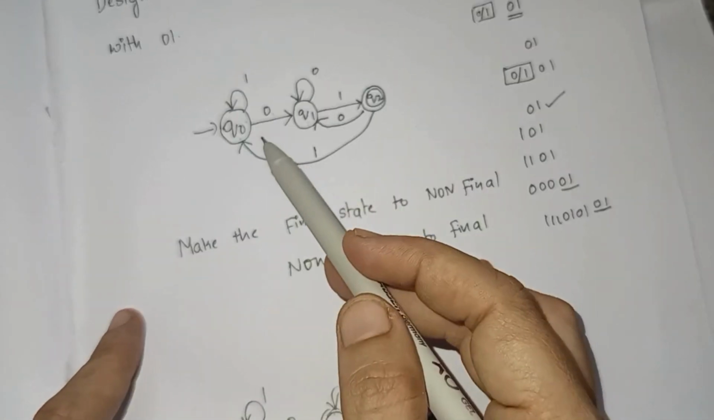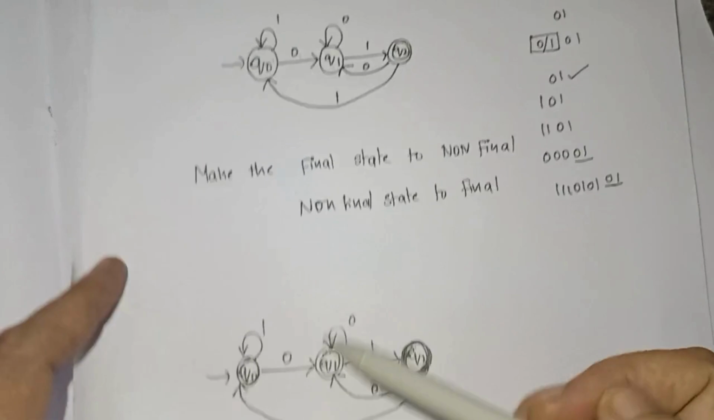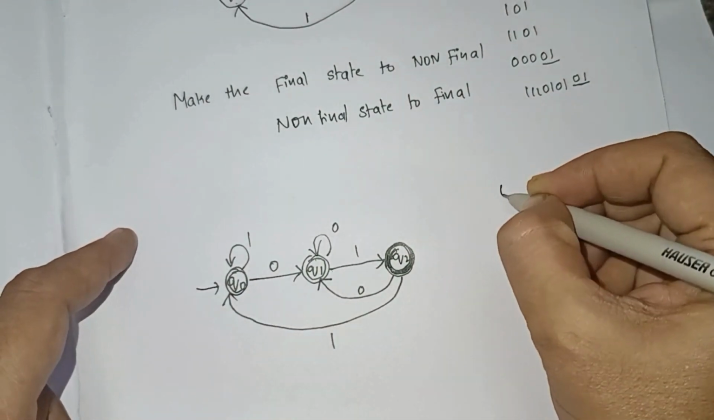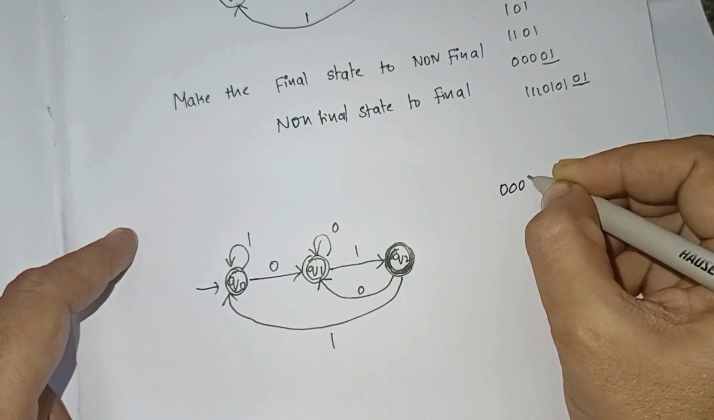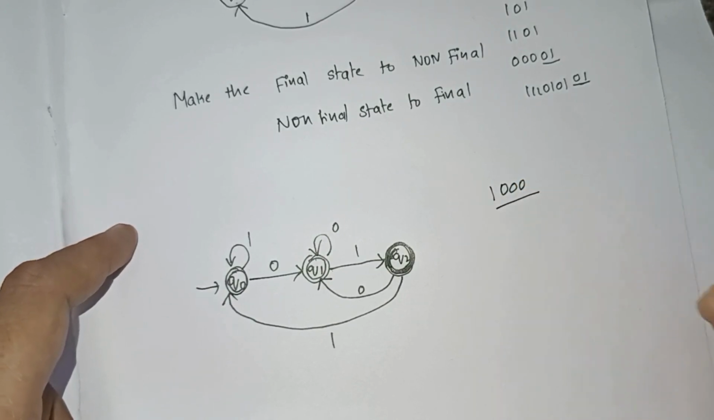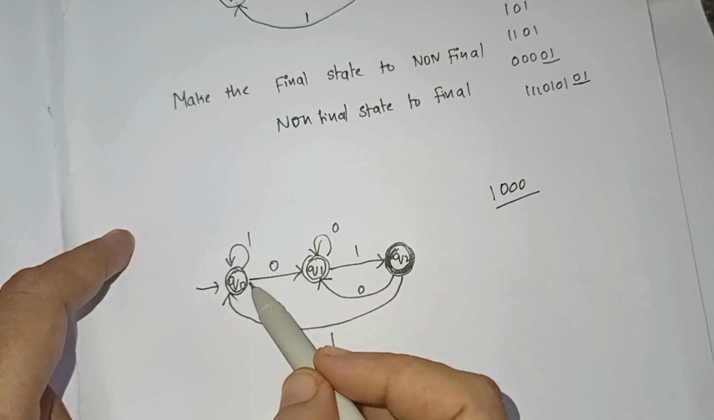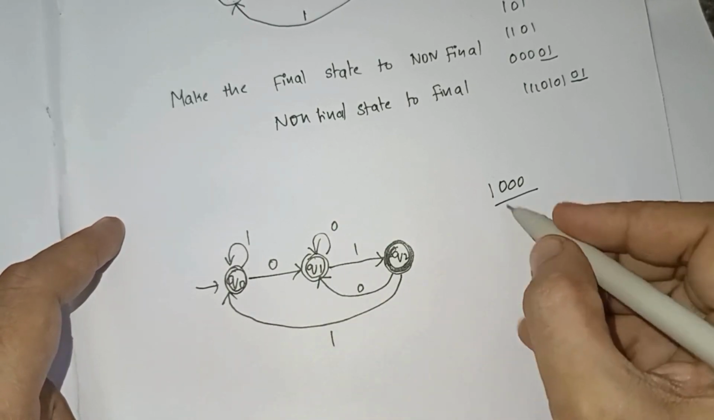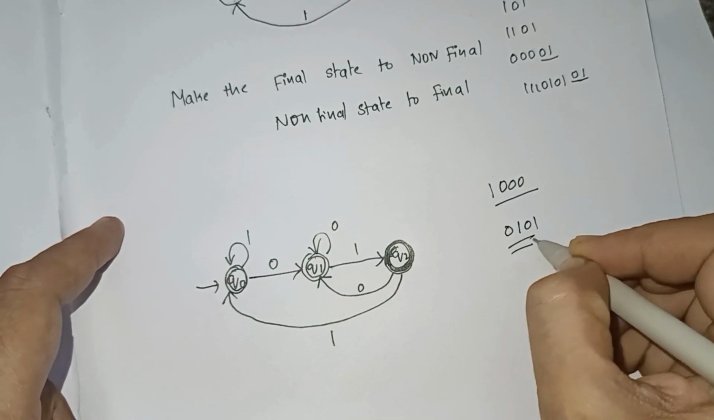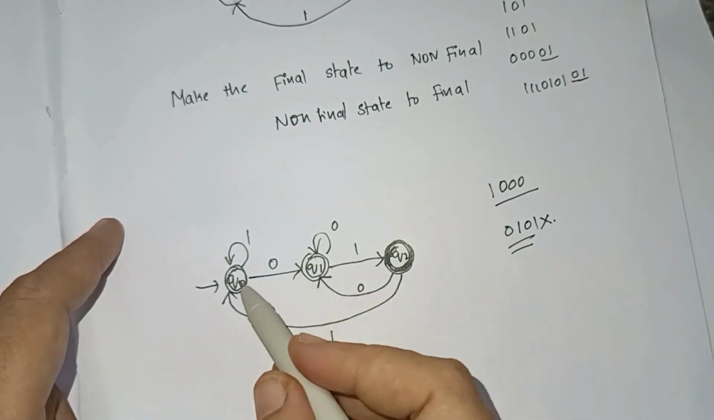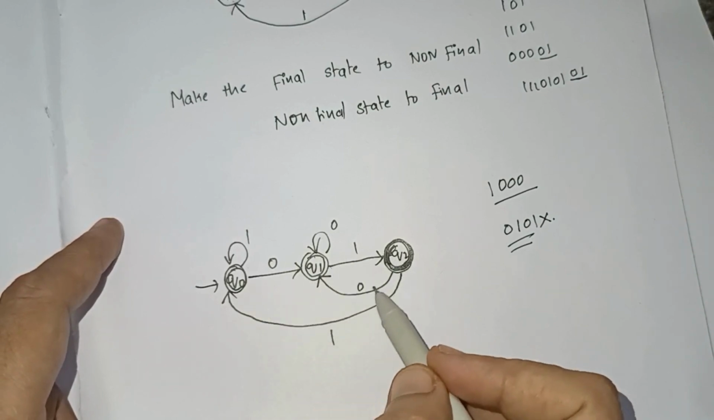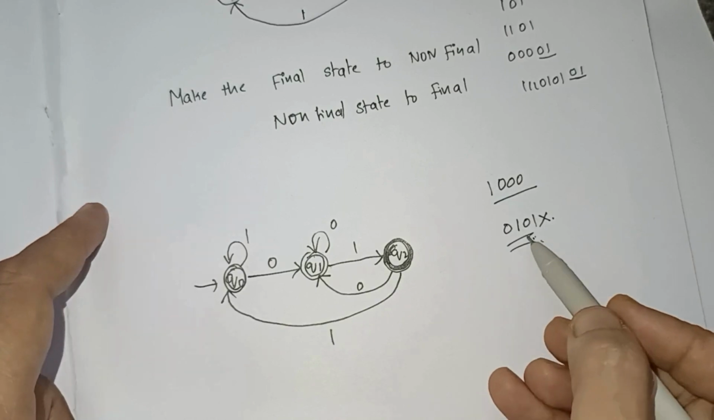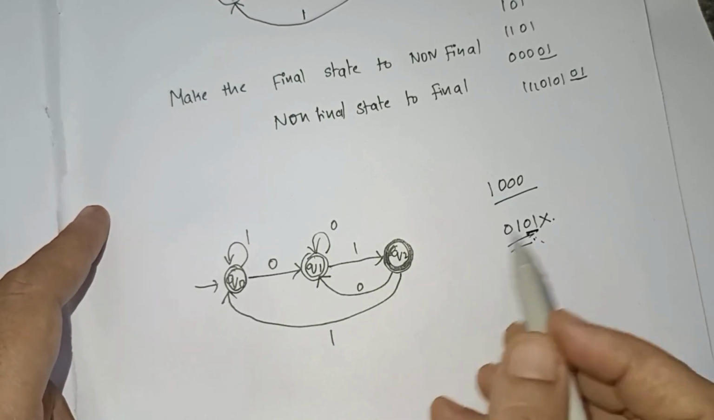So this DFA will accept strings not ending with 01. Suppose I take 1, 0, 0: this string should be accepted. 1, 0, 0, 0 is accepted. Now if you take 0101, this string shouldn't be accepted. 0101 ends up in the non-final state. Hence whatever strings you take ending with 01, they will not be accepted.